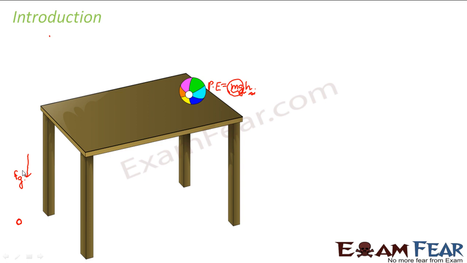Now I will tell you about the electrostatic potential energy, and you have to think of it along the same lines. Now let us suppose that instead of the earth here, you have some object with positive charge. Let us suppose this resembles any conductor, any metal plate or anything, some object with positive charges.